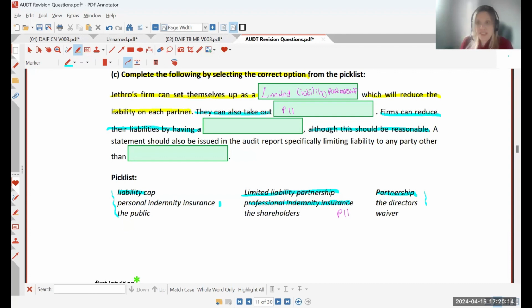So by reasonable would depend on the company and it would depend on the kind of work that was involved, how big of a project it was. It couldn't, for instance, be £1. That would not be seen as being reasonable. And if the auditing company tried to take it to court and say, well, we had a cap of £1, we don't have to pay more than £1, the courts are going to say that was not a reasonable cap and that cap's going to be blown out of the water. And then they can be sued for however much. So the answer here is our liability cap.